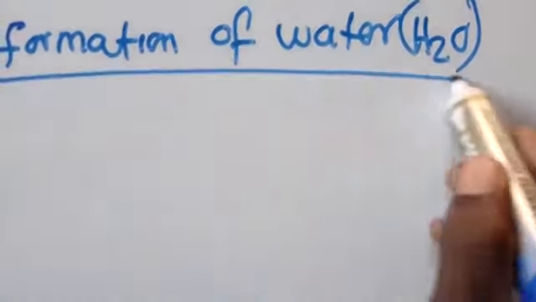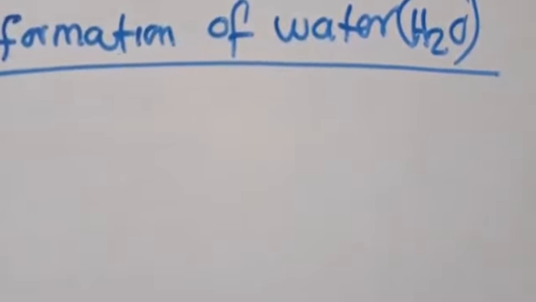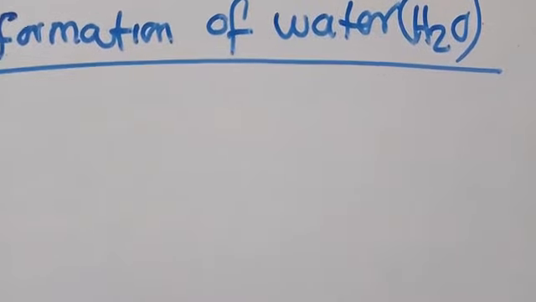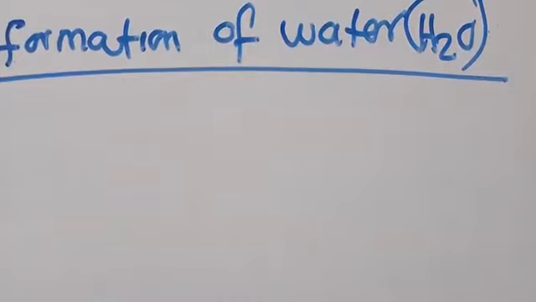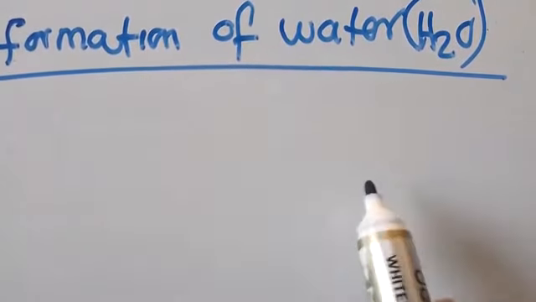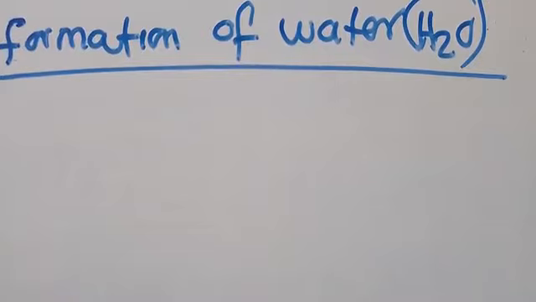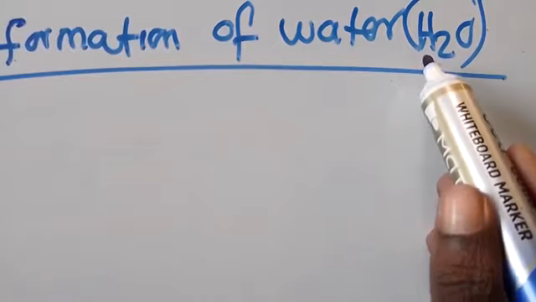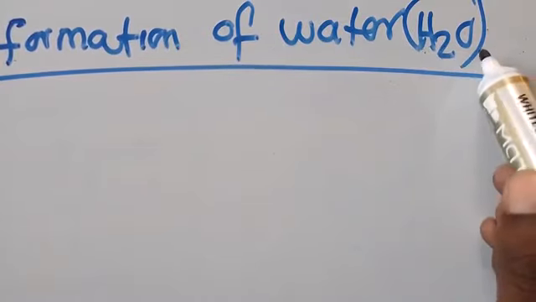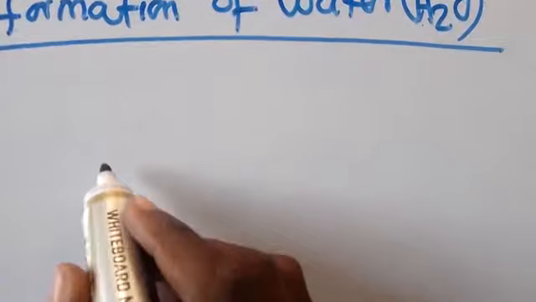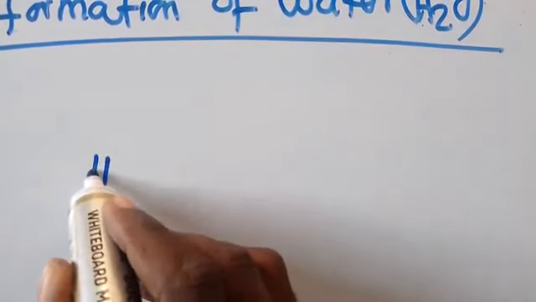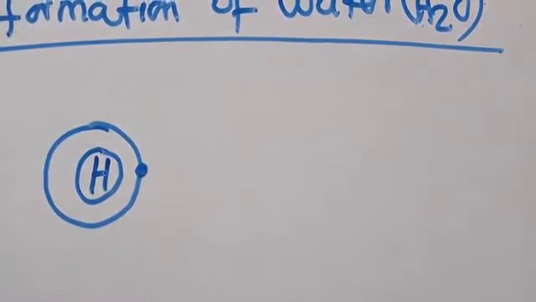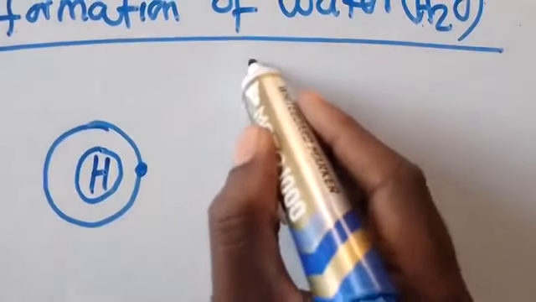So in an exam, they won't tell you that this is an ionic compound, this is a covalent compound. No, you need to know what they are really talking about. So how can you form this? I've told you that what you need to consider is the outermost shell. You know that water is formed by two elements, hydrogen and oxygen. You know that hydrogen is like this. Hydrogen only has one electron. So like this, one electron. Have you seen? So it is H2O.